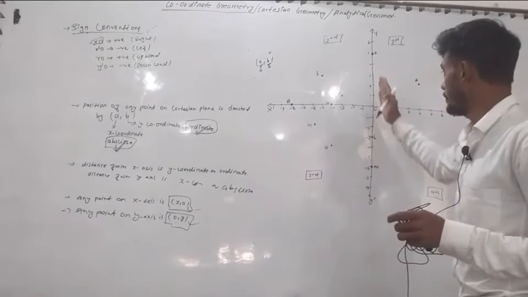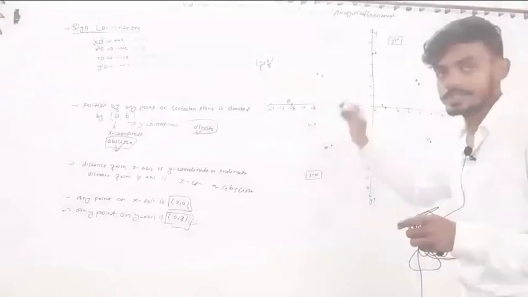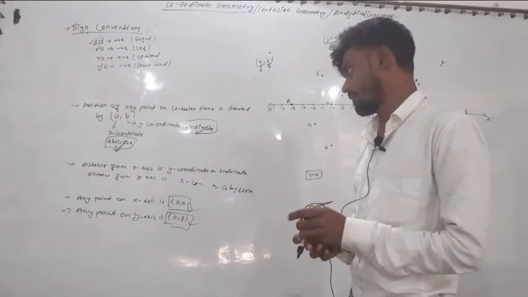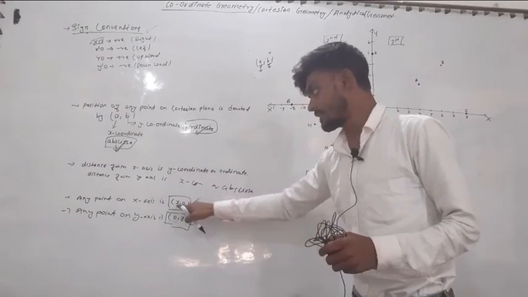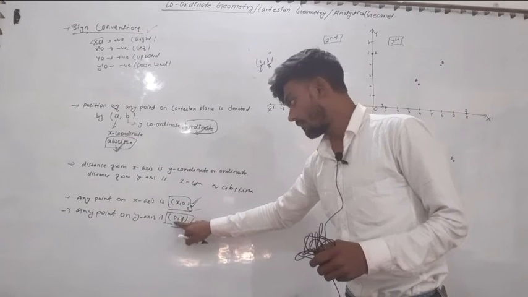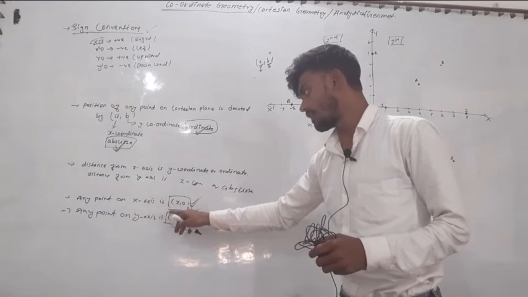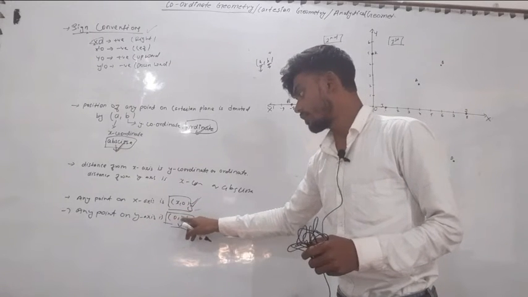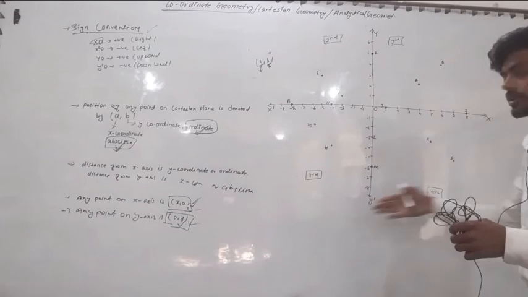Similarly, distance from y-axis for any point is known as abscissa or x coordinate. And third, any point on x-axis is x comma 0 and any point on y-axis is 0 comma y. Now we will understand all these points through a graph.